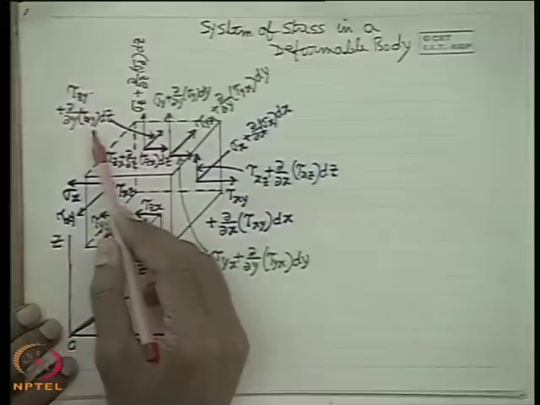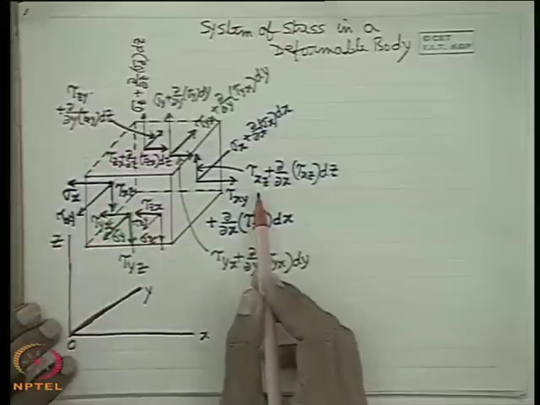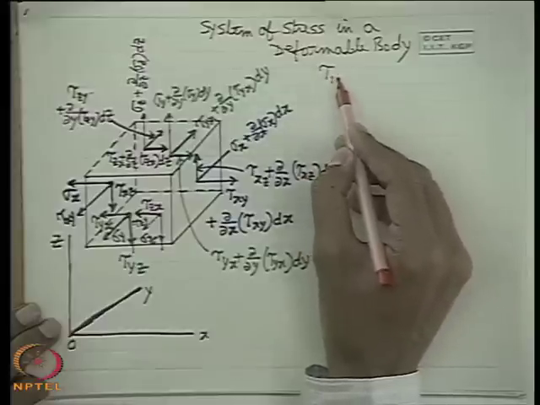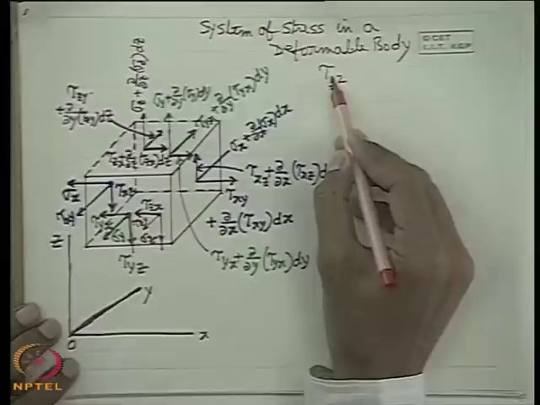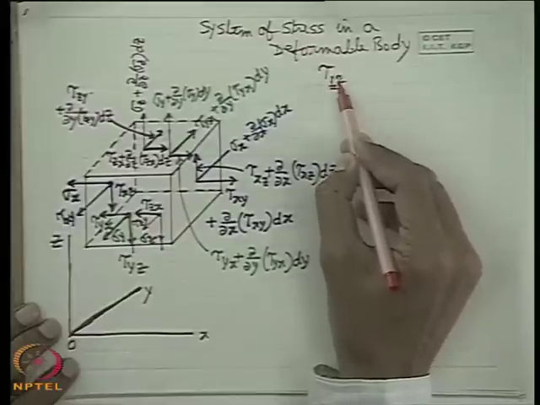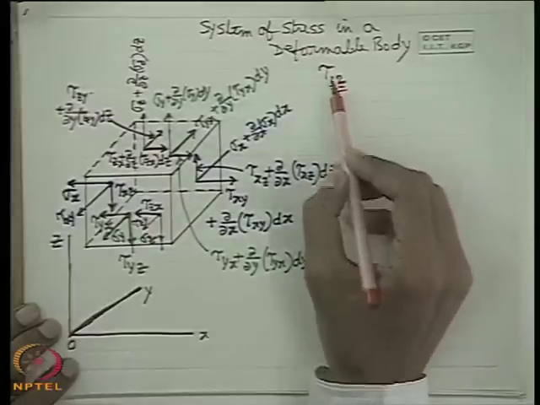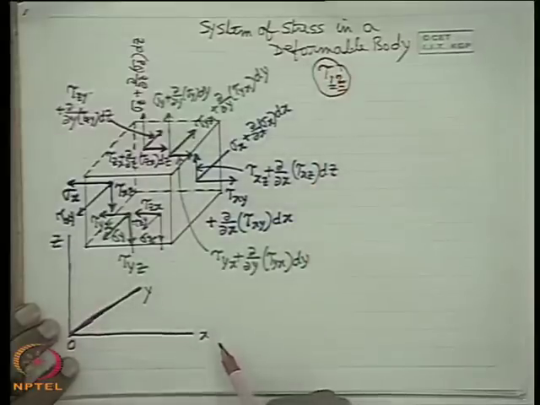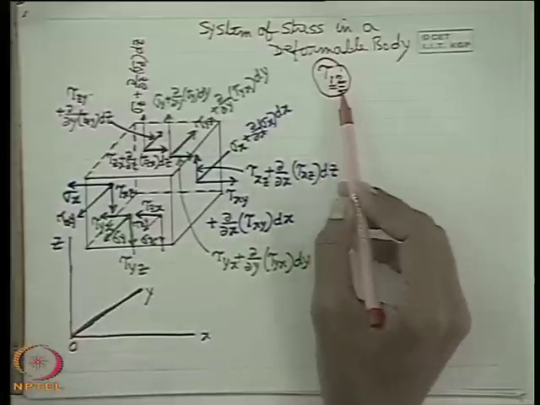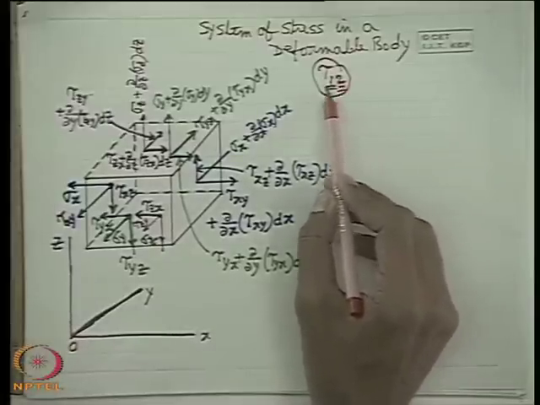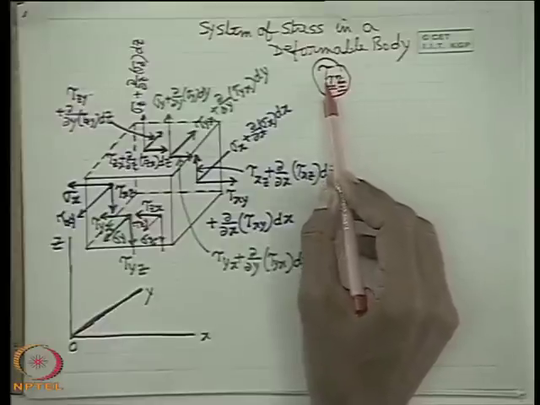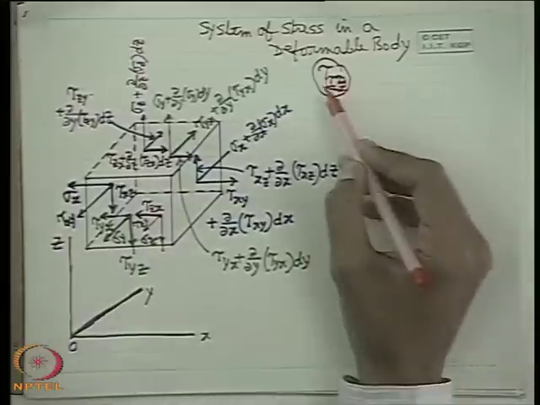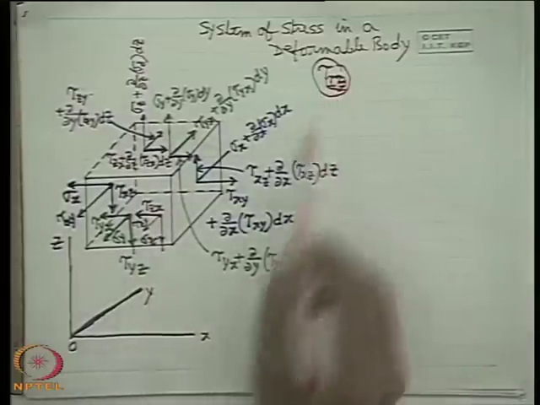So we define the stress like this. Already you know the stress is defined by 2 subscripts. Any stress, let tau, has 2 subscripts, 1 and 2. One subscript stands for the plane on which it acts, another subscript stands for the direction. That means on a plane there may be different directions. Direction is compatible with the coordinate axis. So to represent stress we require 2 specifications. That is why stress is not a vector, it is a tensor of order 2. Those things are known to you. So with this notation we just fix.